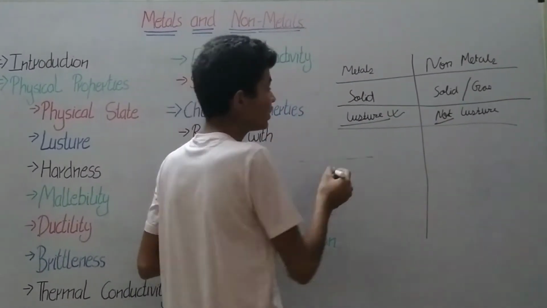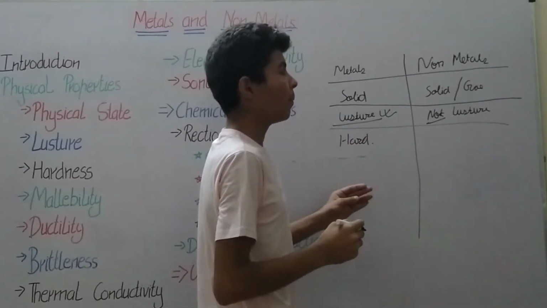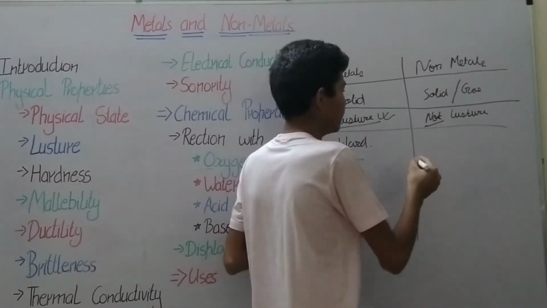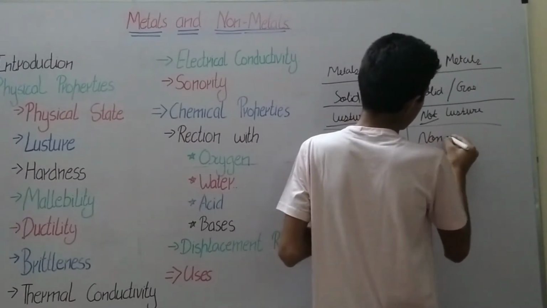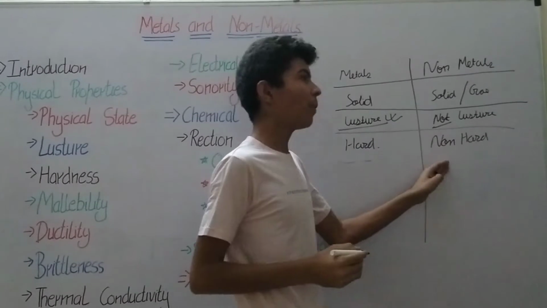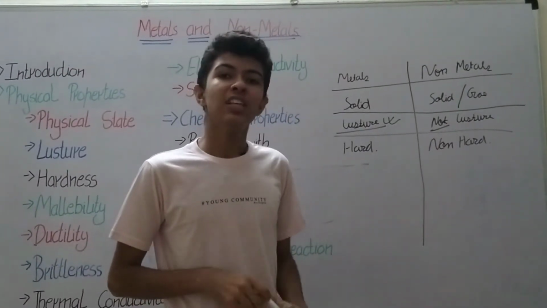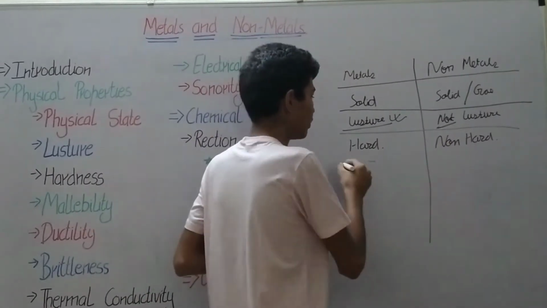Metals are very hard, and non-metals in fact are not hard. Among non-metals, the exception is diamond, which is also a form of carbon and is very strong. It is not included in that.